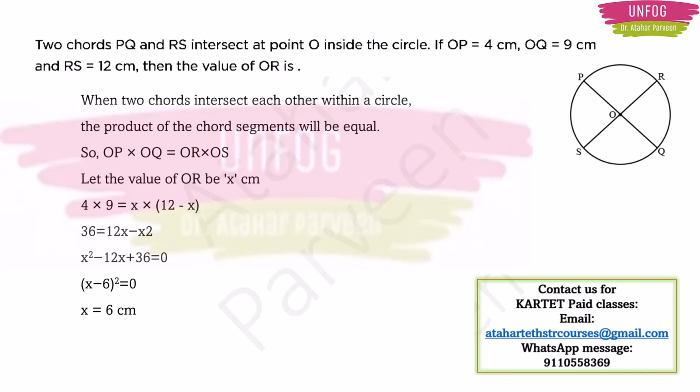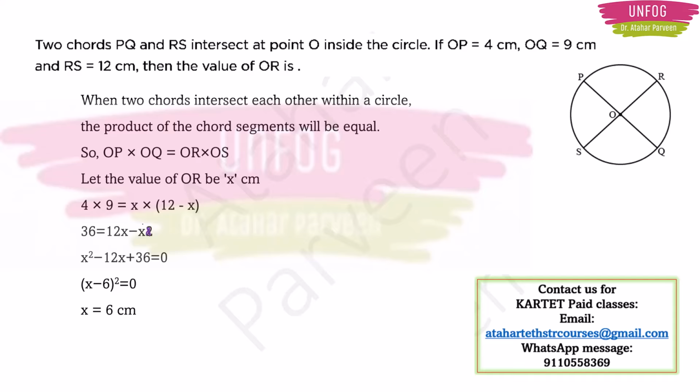Here you can see that when two chords intersect each other within a circle, the product of the chord segments will be equal. So this is another theorem. So here OP into OQ will be equal to OR into OS. Let the value of OR be x centimeters. Then you have the other values, you just need to substitute. Now just imagine that if the value of OR is x, then what will be the value of OS? It will be the entire 12 minus x, right? So that you need to substitute here.